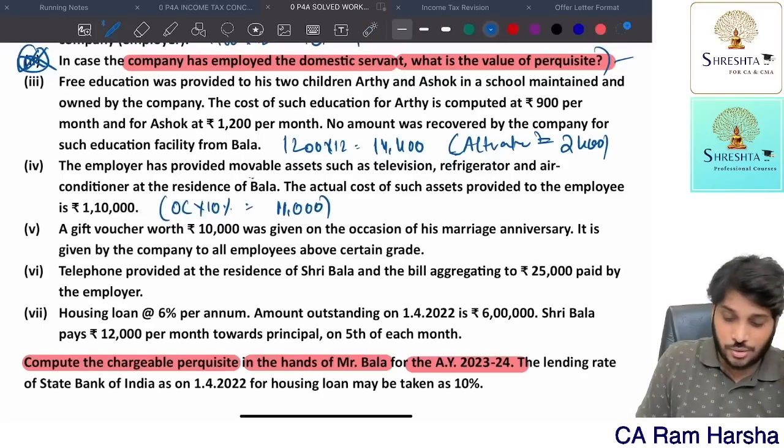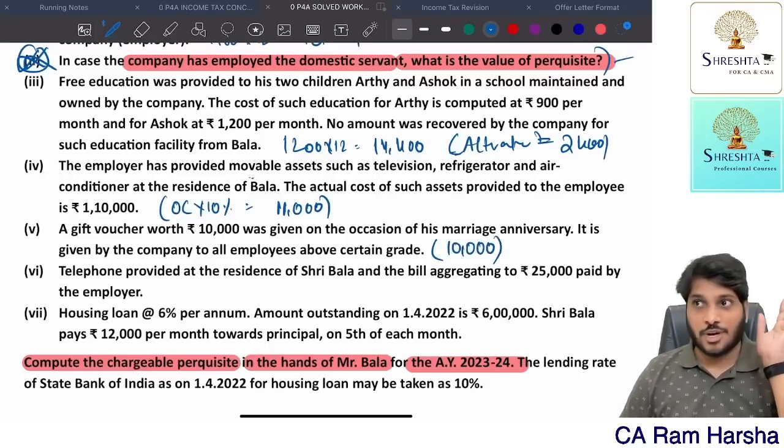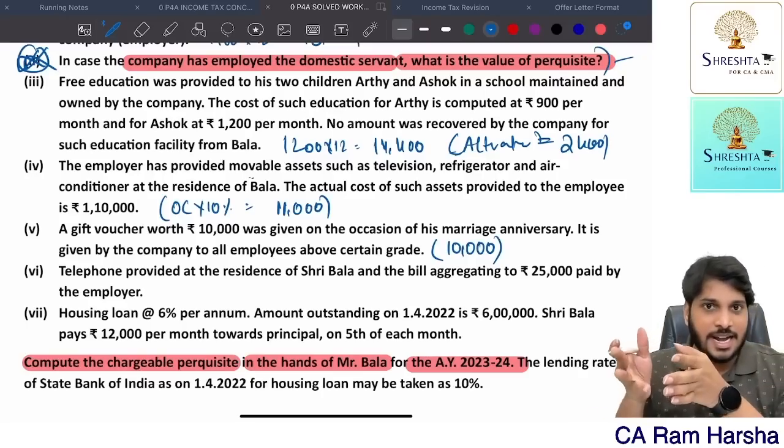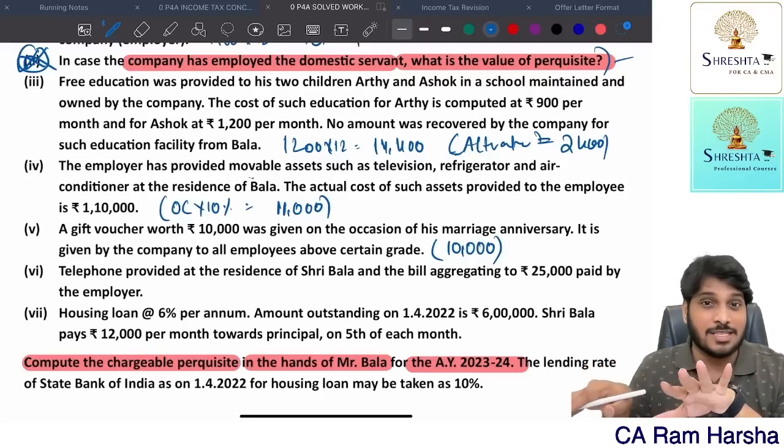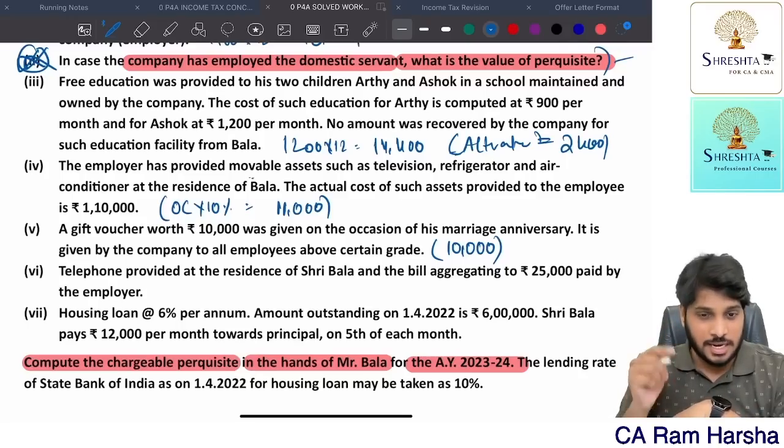So since the value of the gift is exceeding 5,000, I will tax it because you are receiving it from the employer. Is there any exemption for the occasion of marriage in the salary chapter? In the salary chapter, nothing is discussed. Are you receiving a gift from the employer? Yes. Is the value exceeding 5,000? Yes. Fully taxable.